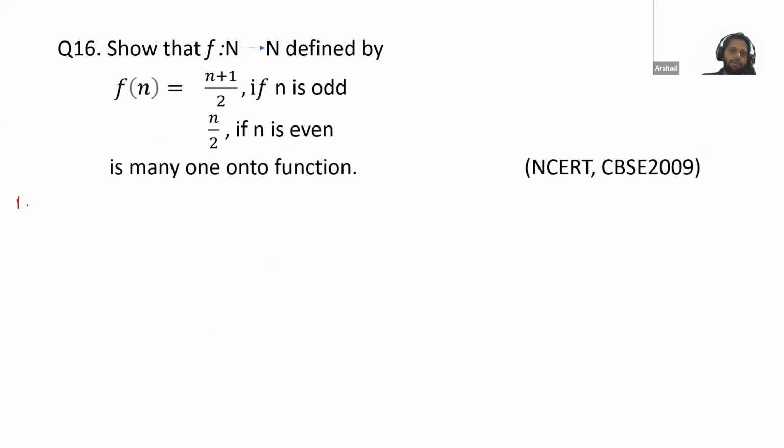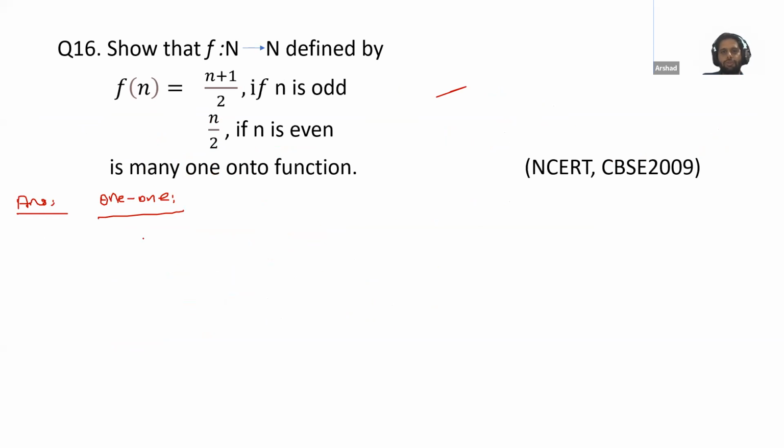Show that this function defined by f(n) = (n+1)/2 if n is odd, n/2 if n is even, is many one onto. So first of all, we need to check one-one, whether this is one-one or not. Sir, many-one means not one-one, right? Yes, not one-one. I've mentioned the heading one-one. At last, we will say that this is not one-one.